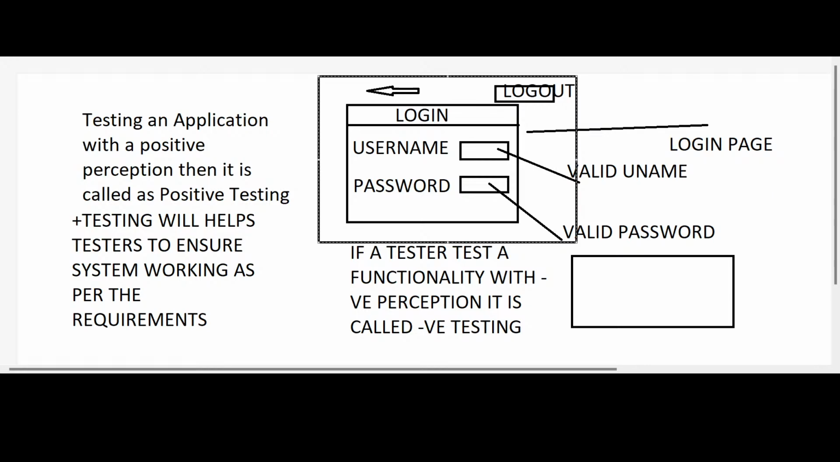Okay, we need to test with the perception of negative. Actually, what we are doing here is a negative scenario. We are wantedly failing the system to go back to the previous page, but it is not going to take me to the previous page, which is the home page.